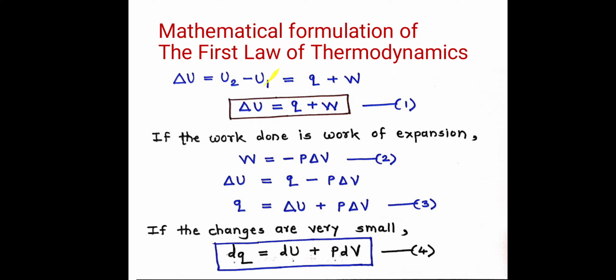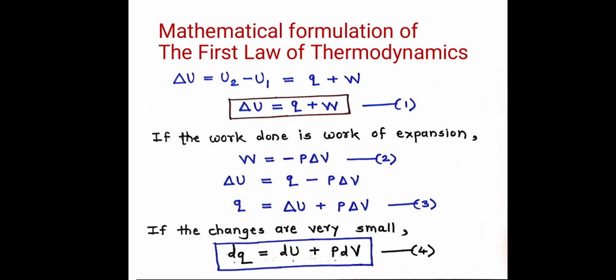So initially the internal energy of the system was U1, then after supplying heat that internal energy becomes U2. And partly that heat is used to do some mechanical work. So U2 minus U1 is the increase in internal energy, and we can denote it by delta U. So delta U is equal to Q plus W.